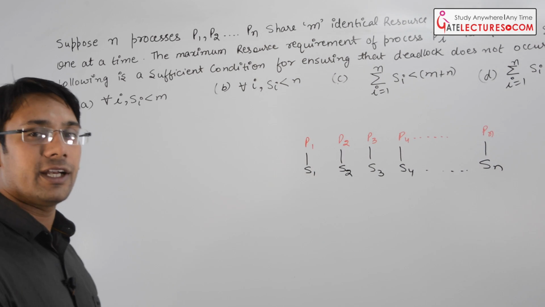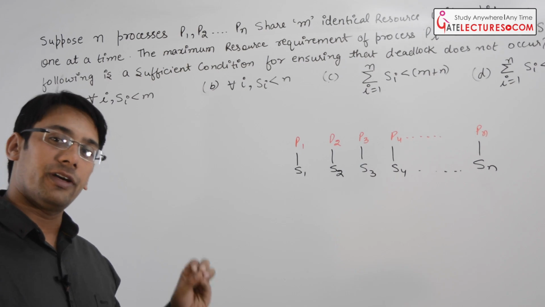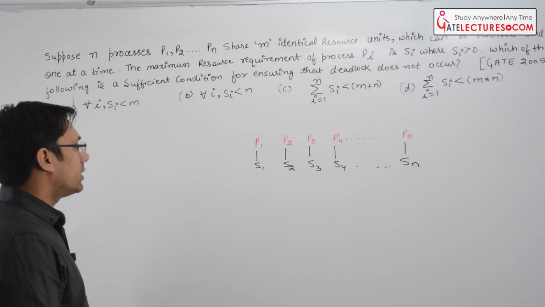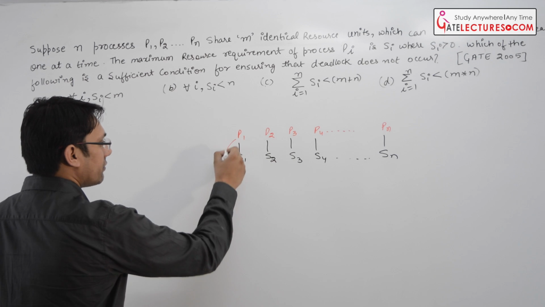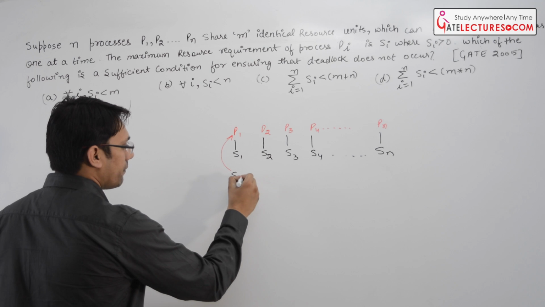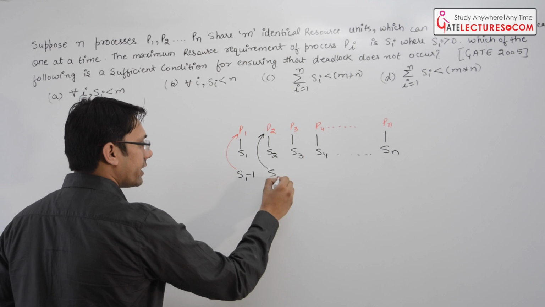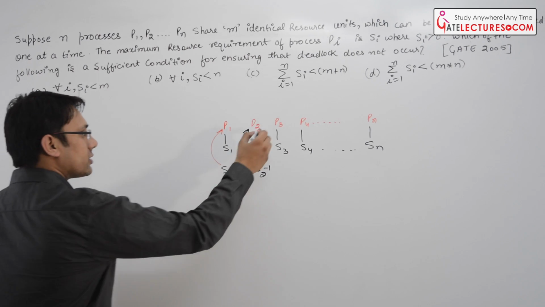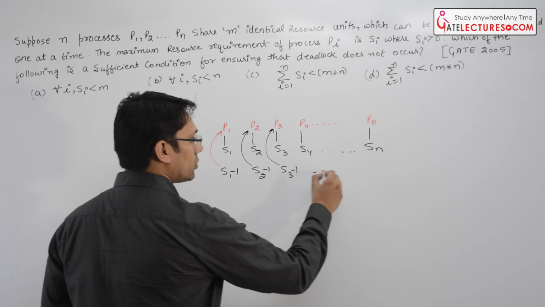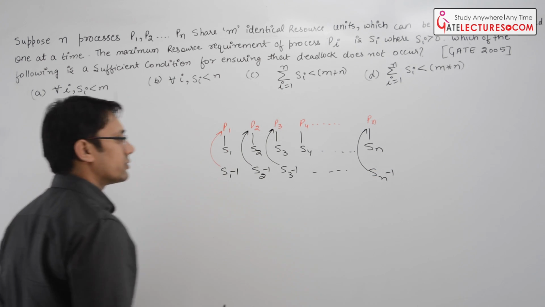For that, first of all, let us identify the worst case, a case where deadlock can occur, right? Let us say to process P1 we are giving S1 minus 1 resources, to process P2 we are giving S2 minus 1 resources, to process P3 we are giving S3 minus 1 resources, up to so on to process Pn we are giving Sn minus 1 resources, right?